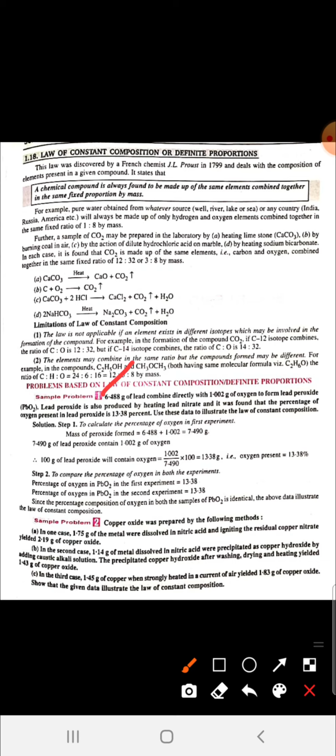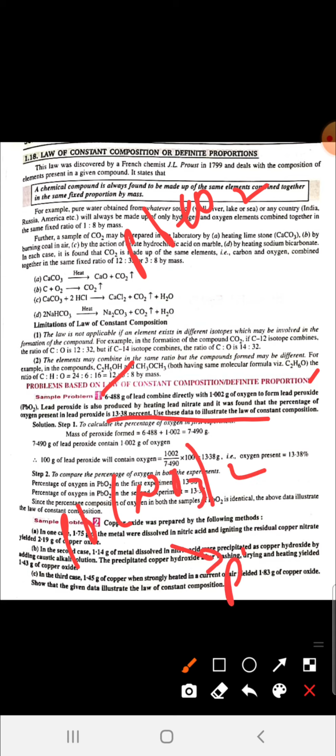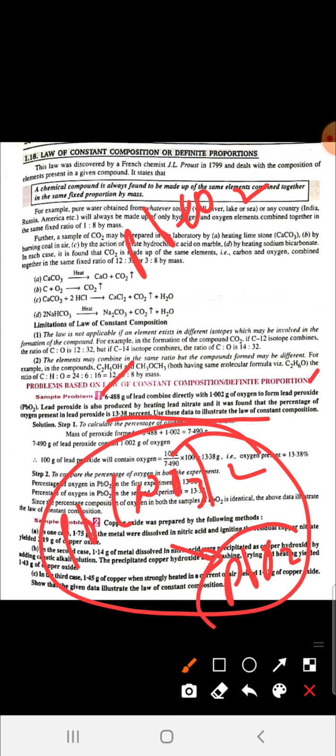So there are two methods. The first method is preparation of lead oxide by Pb plus O2, and another method is by heating lead nitrate. In the second method we decompose lead nitrate to lead oxide. They are saying that in this method, the percentage of oxygen present in lead oxide is 13.38.